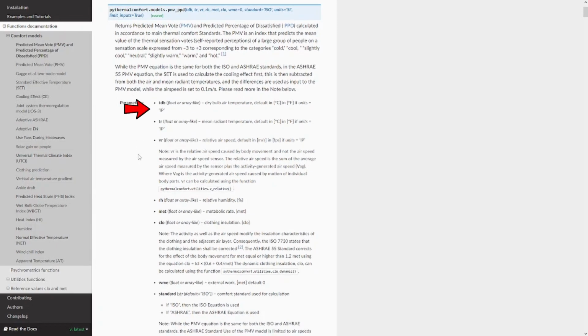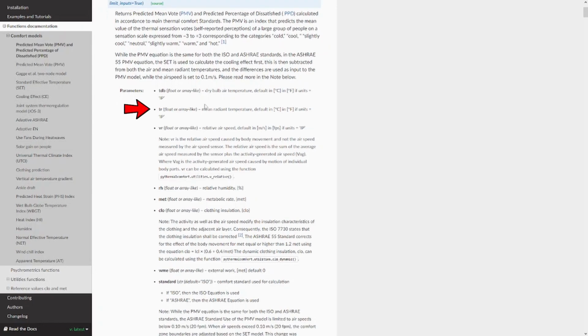The first variable that you need to pass into the PMV is the dry bulb temperature. You can pass it both in SI unit or in imperial unit. I'm going to be referring mostly only to SI units because they are widely used across the board.